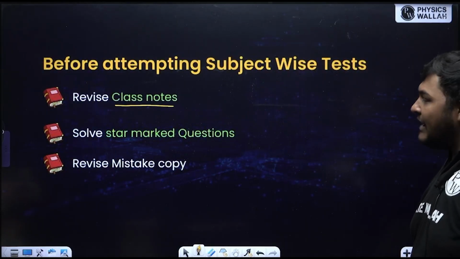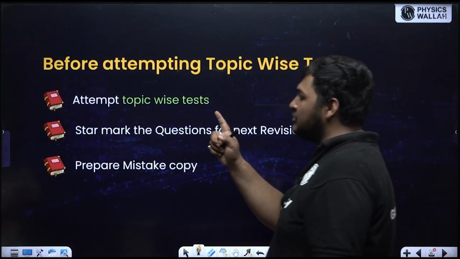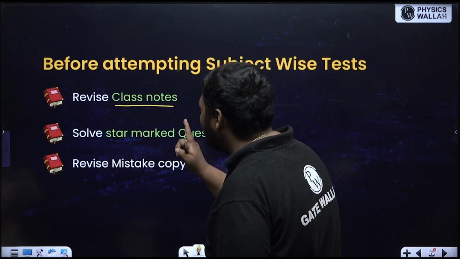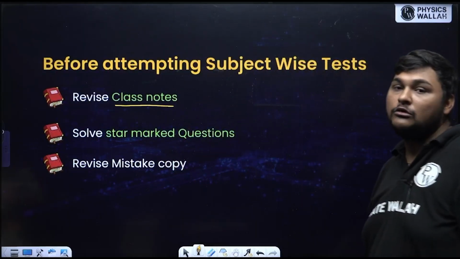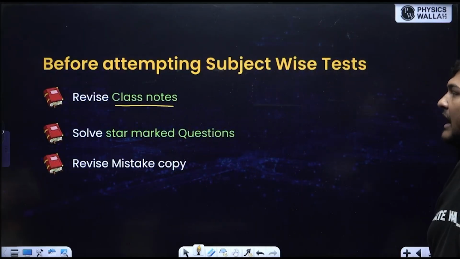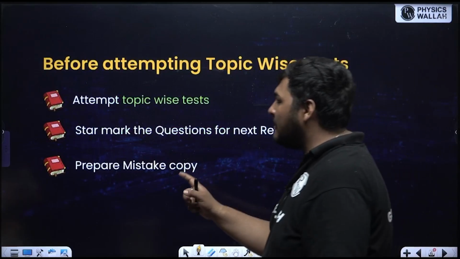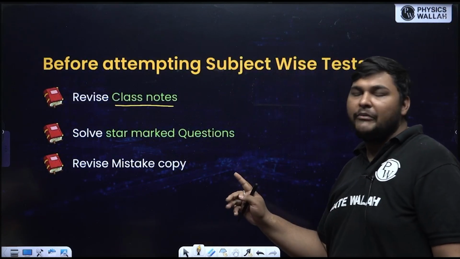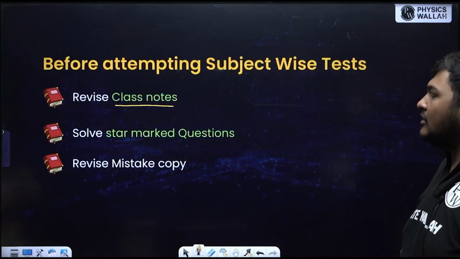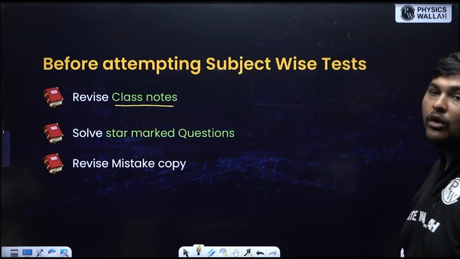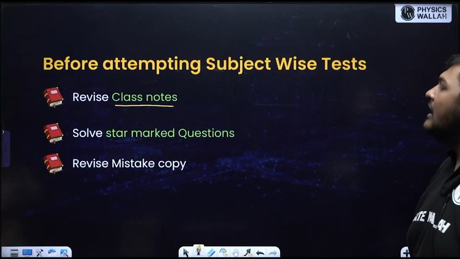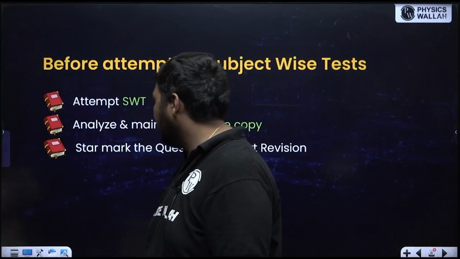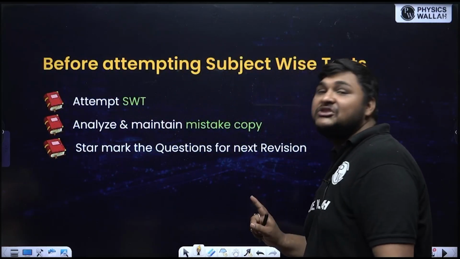Then, whichever questions you star marked while attempting the topic wise tests, I will suggest you solve those star marked questions. And after attempting the topic wise tests, you prepared a mistake copy, so just revise that mistake copy. How to prepare a mistake copy, don't worry, I will discuss later. So this we have to do before attempting the subject wise test. Definitely after that we are ready to attempt the subject wise test, so we'll attempt the test. Good. Then again we'll analyze the test.